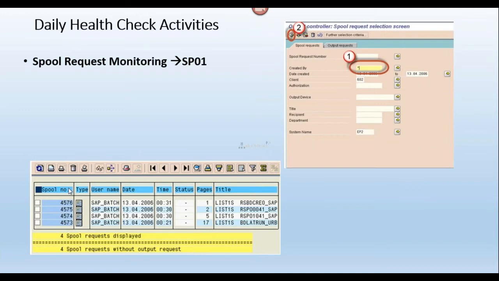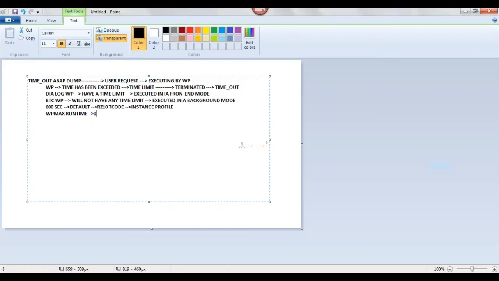And whenever these spool requests are generated, the pages can be 1, 2, 5, 17, and there can be more. Hundreds of pages also will be there, and thousands of pages also. So what will happen? Ultimately, whenever these spool requests are generated, the information will be stored in a particular table at database level. The spool request information and all the pages information will be stored in that table. That is called the TemSe table. The table name is TemSe table.